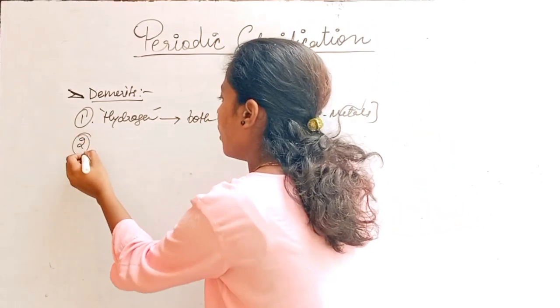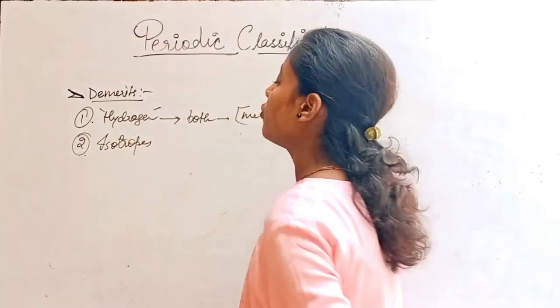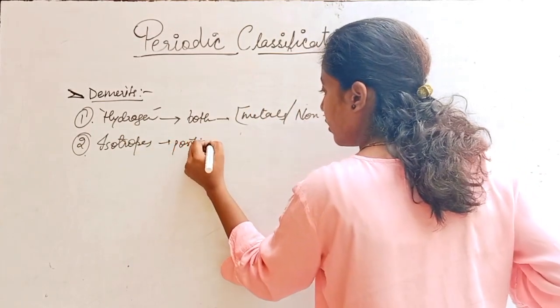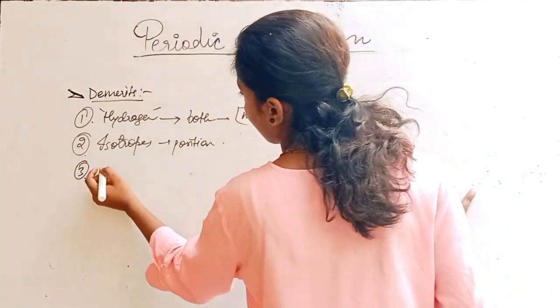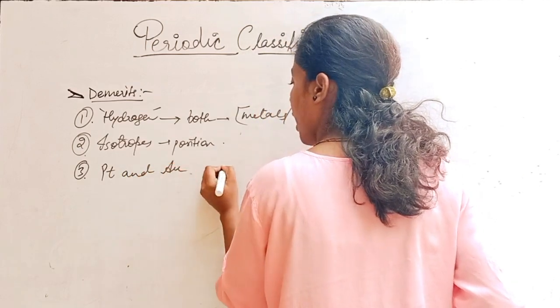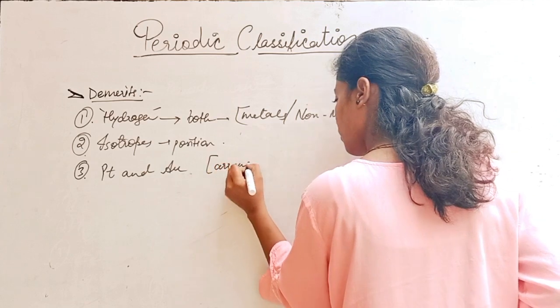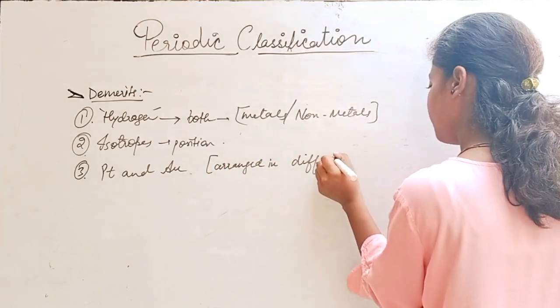Second is isotopes. Isotopes were not given a position in its table. Third, the drawback was that Pt and gold, Au, have similar properties but are arranged in different groups.